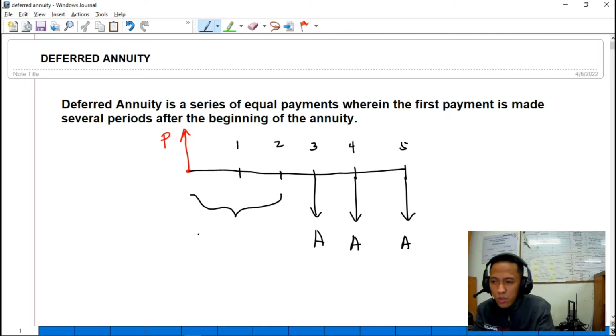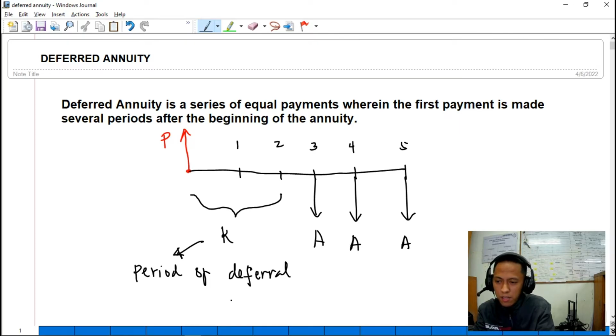That is what you call the period of deferral. Ang period of deferral, guys, is represented as K. Basically, yan yung concept ng deferred annuity.